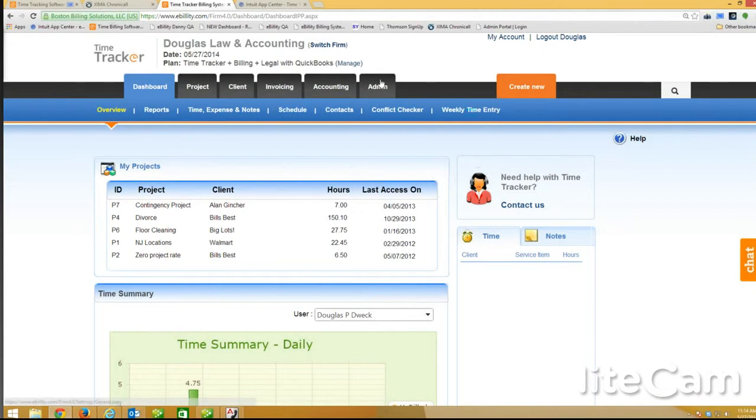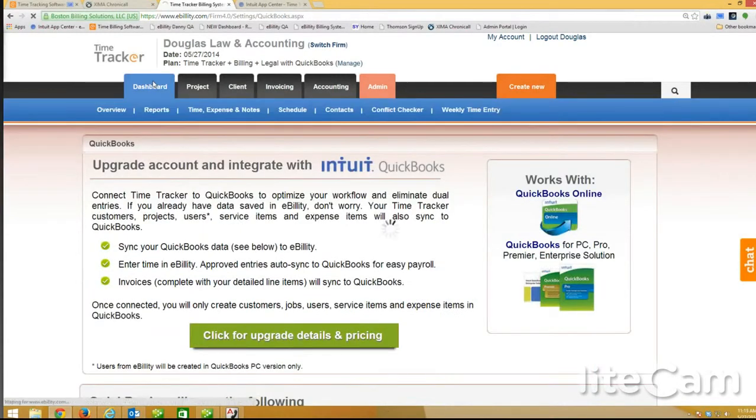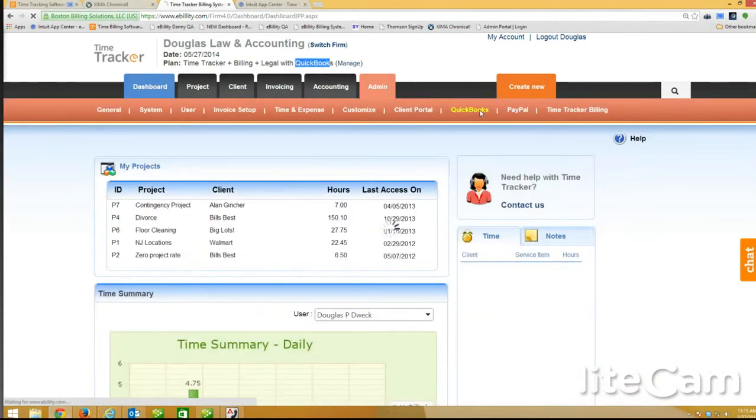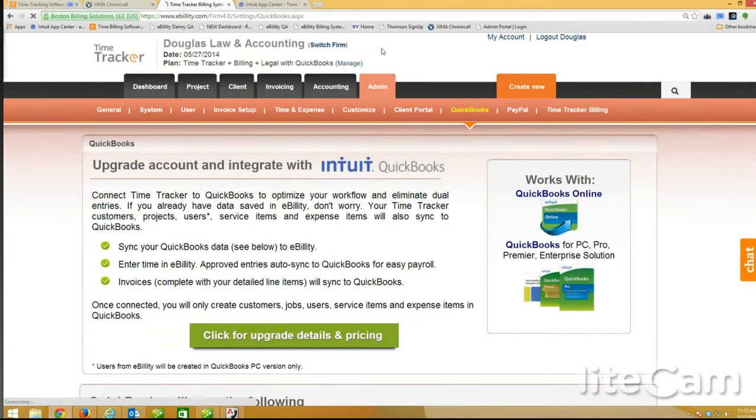So you don't see any QuickBooks logo at the top or Intuit logo at the top of my screen. You don't see anything sync with QuickBooks. I could actually do this if I wanted to. I could just go ahead and cancel my integration, just like that, and that would take away the QuickBooks feature. Actually, it should have got taken away here. I don't know why it didn't. So let me see this. Yeah, so I'll have to find out from VJ's team, but that should have been taken away.